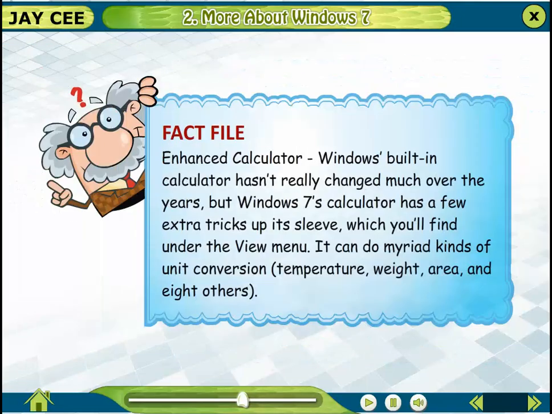Fact file. Enhanced calculator. Windows built-in calculator hasn't really changed much over the years, but Windows 7's calculator has a few extra tricks up its sleeve which you'll find under the View menu. It can do myriad kinds of unit conversion, temperature, weight, area, and 8 others.